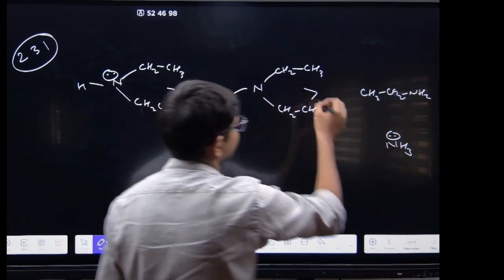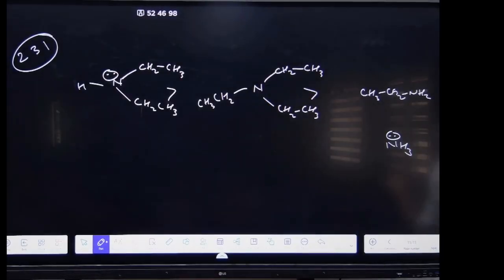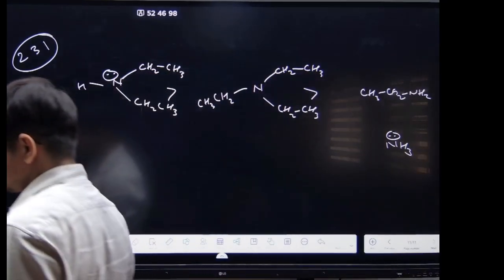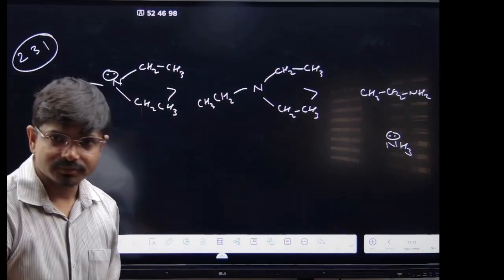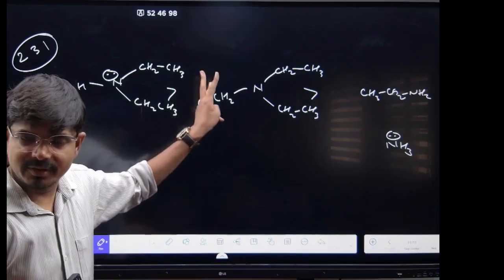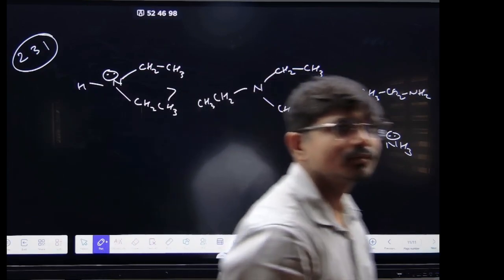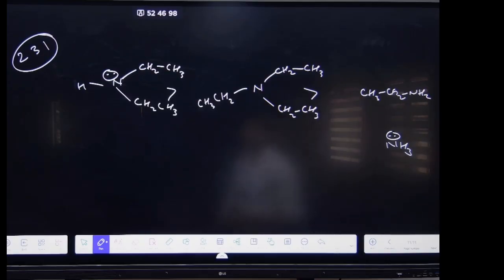Remember these things, right? And why is there a change? Because of the solvation factor and the plus I effect. These are changes because of the solvation factor and the plus I effect. Got it? Understood? ये समझ में आ गया? This is the basic strength of these amines. Now और भी देखो. This is fine. Got it? See here.